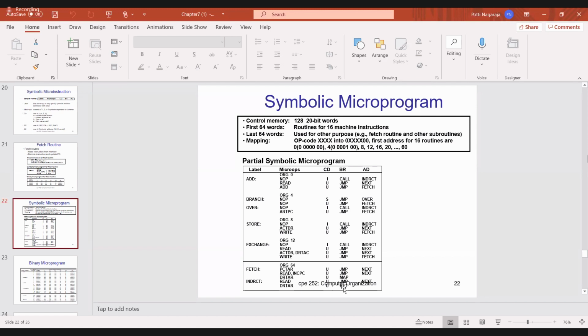Return is nothing but, once again, you have to go back to where you stopped the program. You have to go to that memory location. So once again you will read.